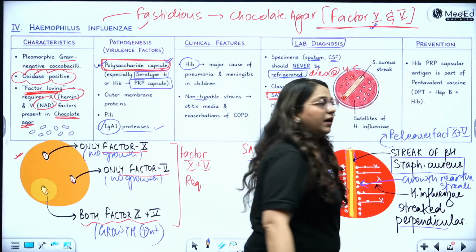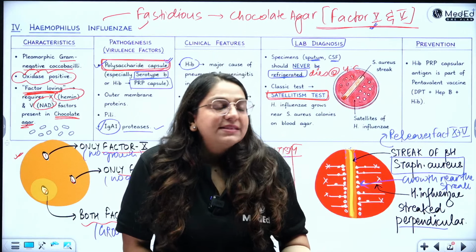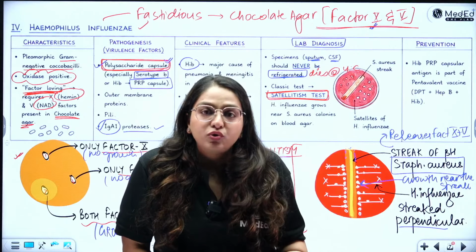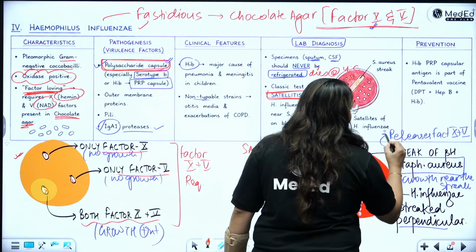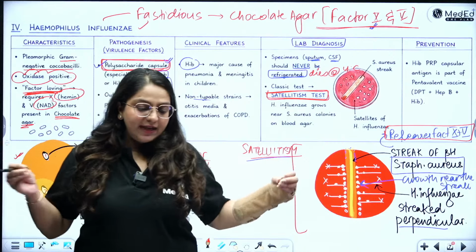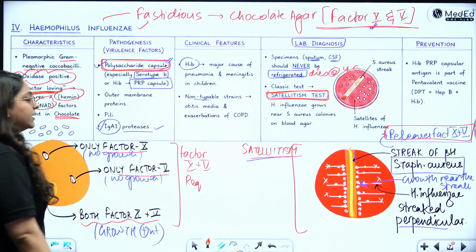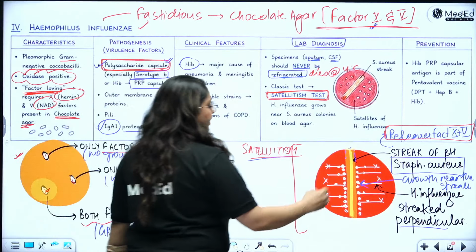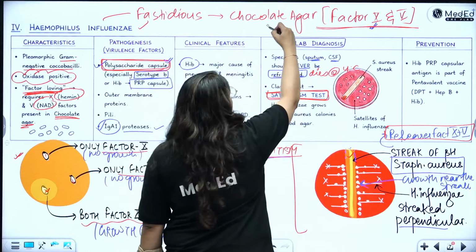Therefore, the colonies are only growing close to the streak of Staph aureus. I just told you why it grows close to Staph aureus. Because Staph aureus is releasing factor X and V. Wherever there is X and V, it will go near that place. So either you put it on a disc, it will grow near that place, or you give it to it using a Staph aureus, or you give it to it using a chocolate agar.